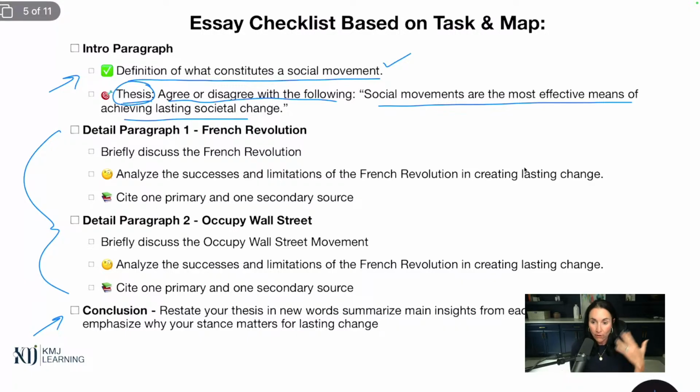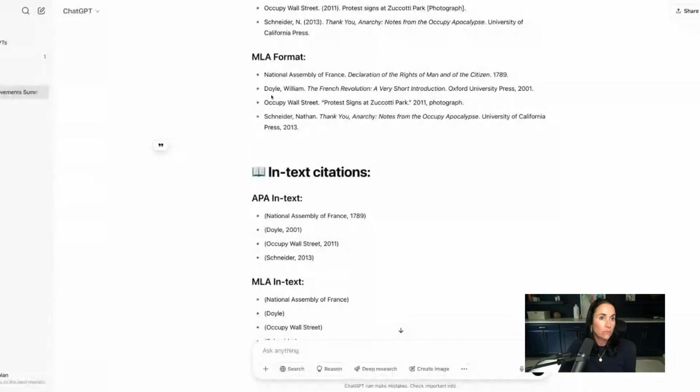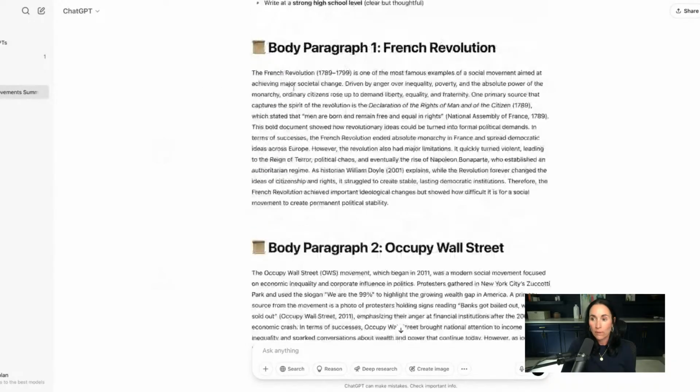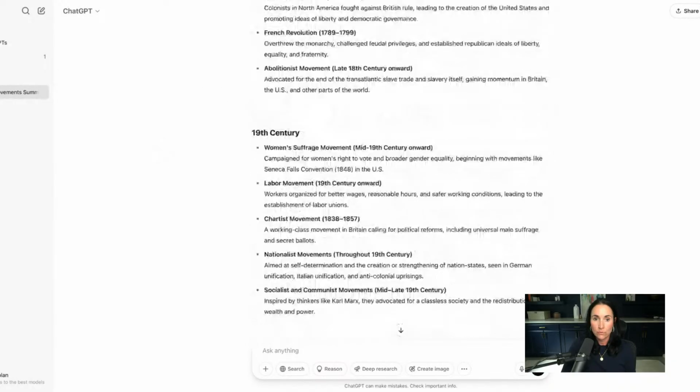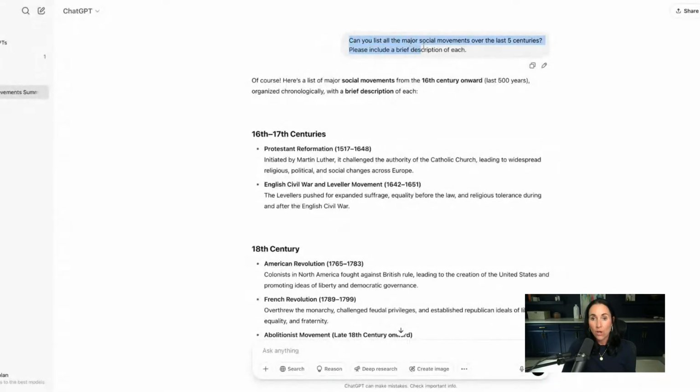So we did pick from that list that we gave ChatGPT. Let me go back to that. Let's stop sharing here, and I'm going to zoom right to our little ChatGPT preview here. So I'm going to go up here. Okay. We asked, can you list all the major movements over the last 5 centuries?